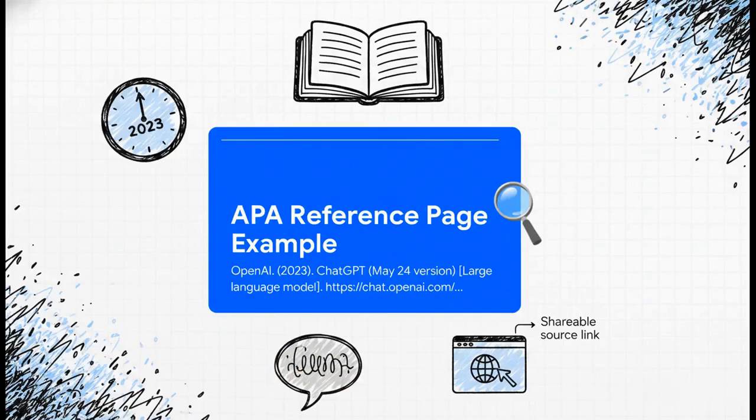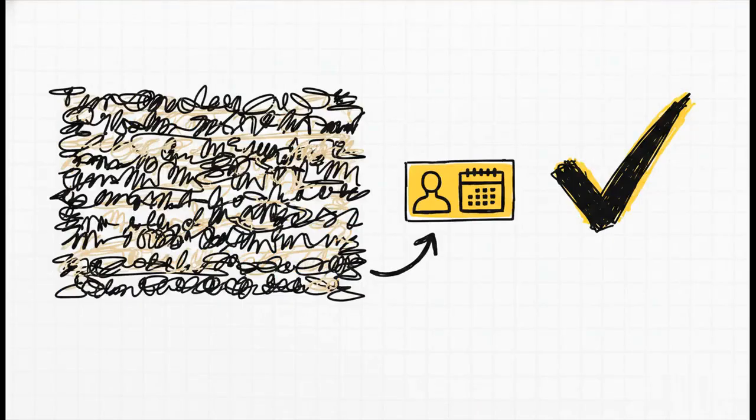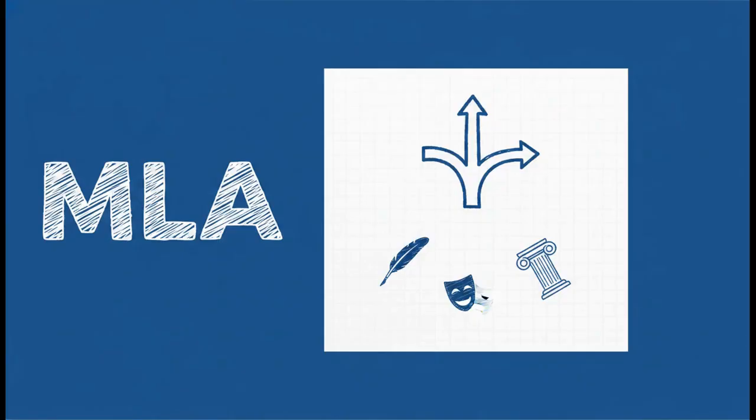And boom, here's what that looks like in the wild, on your actual reference page. You see all four pieces right there. OpenAI as the author, the year, the specific version of ChatGPT, and that critical, shareable link at the end. And what about inside your actual paper, your in-text citation? Even easier. It's just the author, so OpenAI, and the year. That's it, just like any other source you'd cite in APA. Nice and clean.